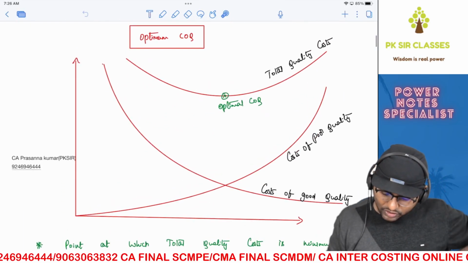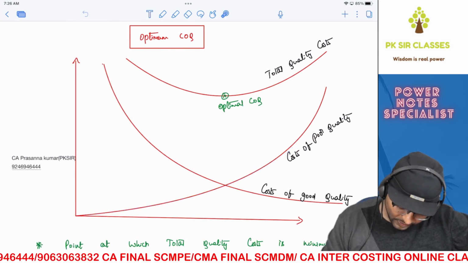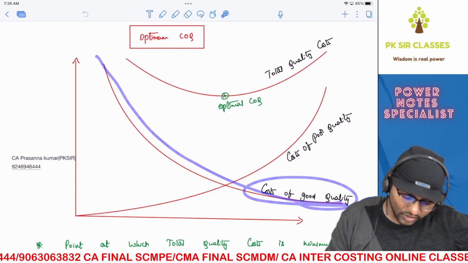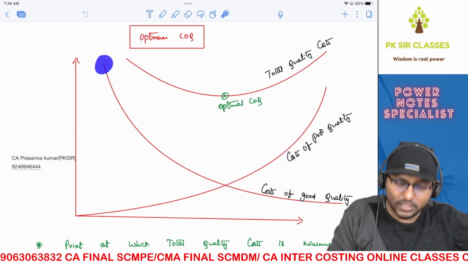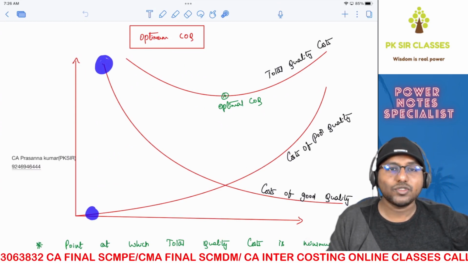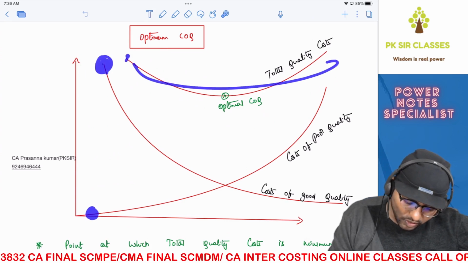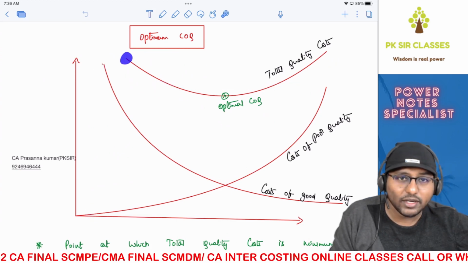So this is what we call cost of poor quality. If you can see, if your cost of good quality, that is this one, which is prevention and appraisal cost, is at its maximum, then cost of poor quality will be at its minimum, which means defects will be almost nil. But if you look at the total cost of quality, this is the total cost of quality. It is also at its maximum here, correct?